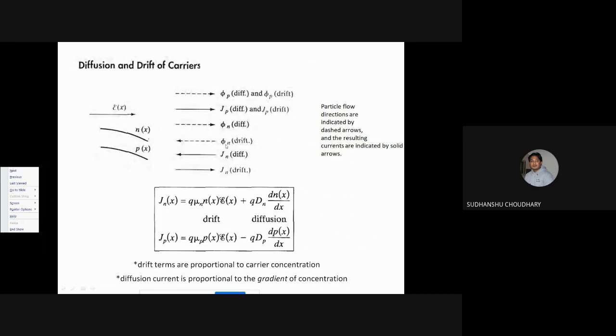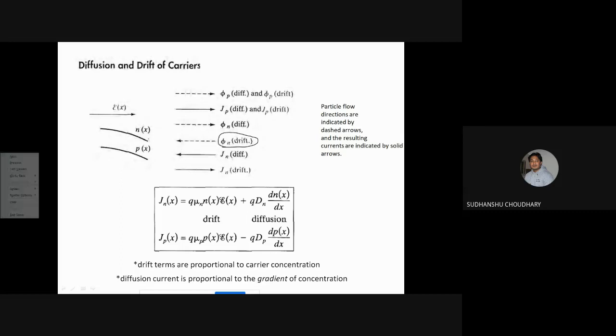Now electron drift due to electric field. Since the electric field is from left to right, electrons move opposite to the electric field, as we had seen. So electrons will drift from right to left. That is why we have shown here electrons drifting from right to left, and the flux density due to electron drift is also from right to left.